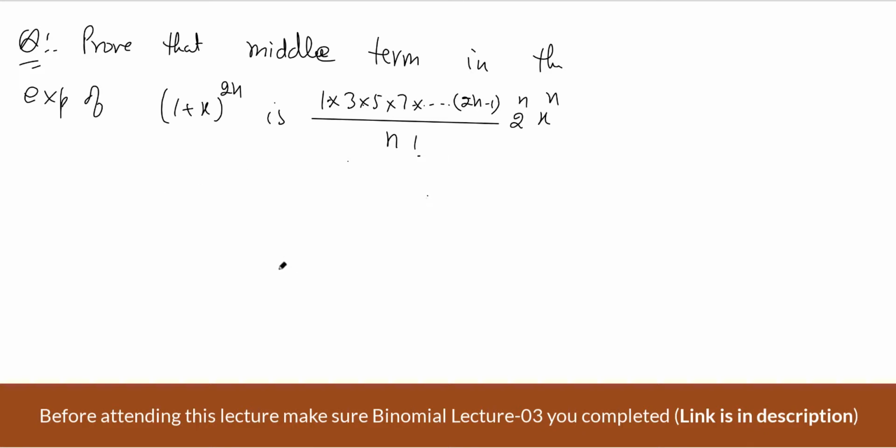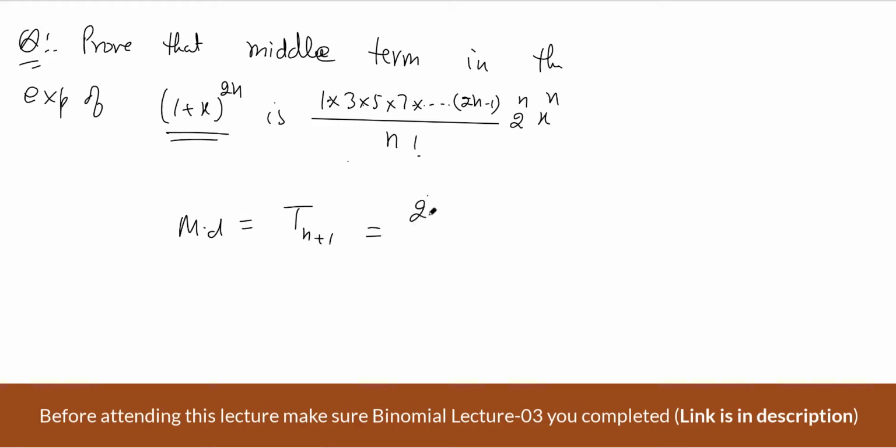So this question was very easy. All of you got it, I think. Prove that the middle term in the expansion. Now here the number of terms is even, so the middle term will be given by T(n/2 + 1). But in this case n is 2n, so we'll say the middle term will be T(2n/2 + 1). That means T(n+1). That is the middle term.